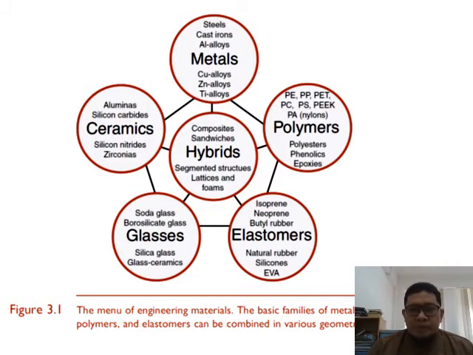But polymers also sometimes come in the form of a liquid. For the glasses, you have soda glass, borosilicate glass, silica glass, and then glass ceramics. And for the ceramics, they are sometimes made from aluminum oxide, and then you have silicon carbide.